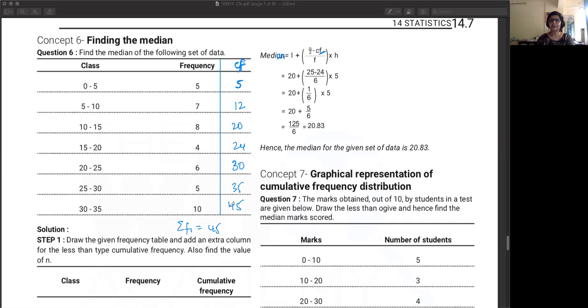Okay. Now find out which is the median class to figure out what is F and what is CF and what is L.